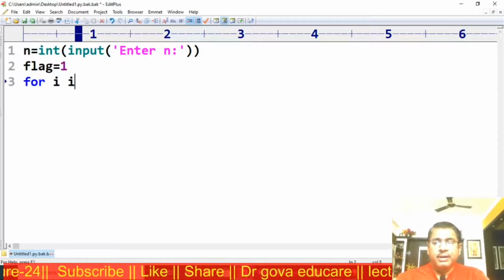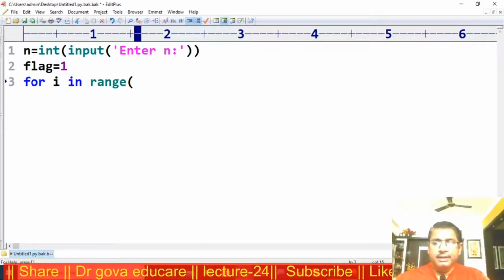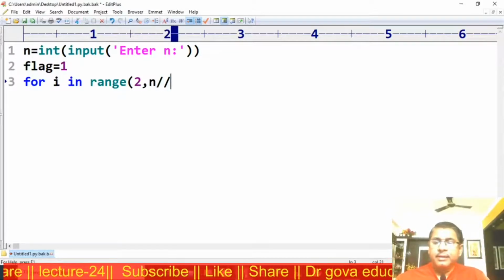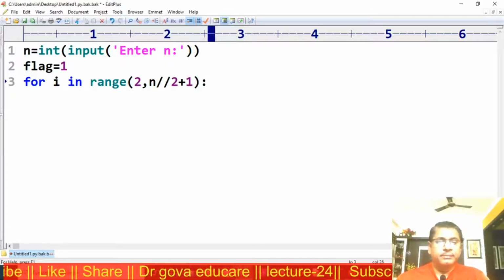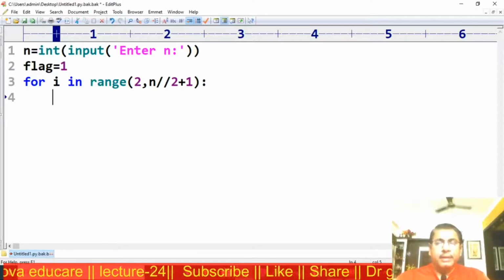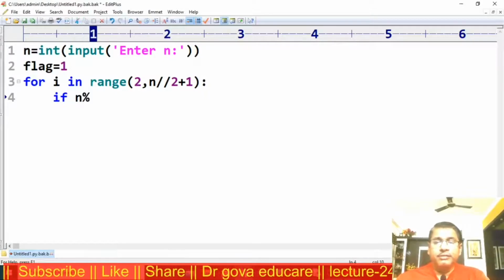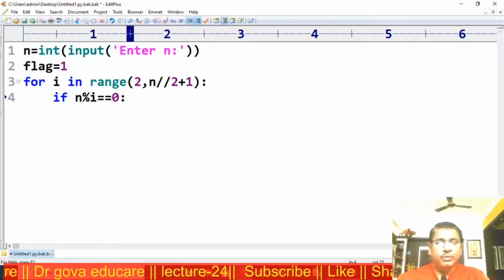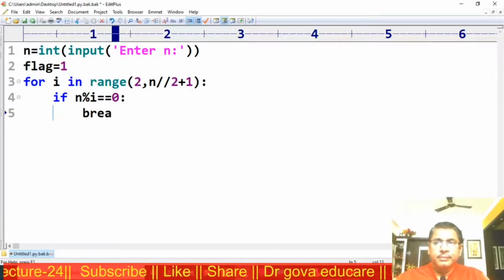For I in range 2 comma n by 2 plus 1, if n modulo division with I is equal to 0, break.